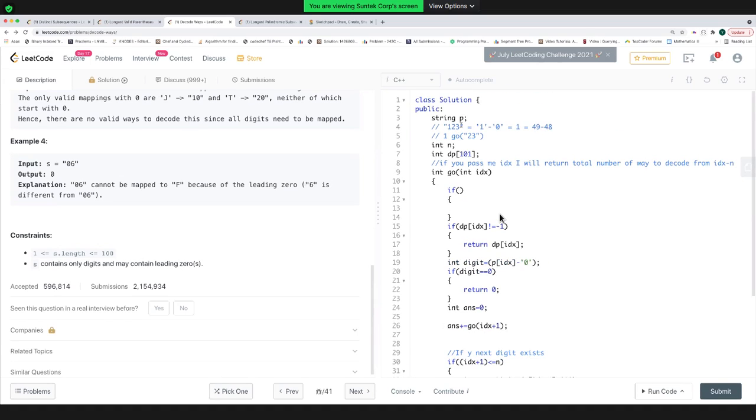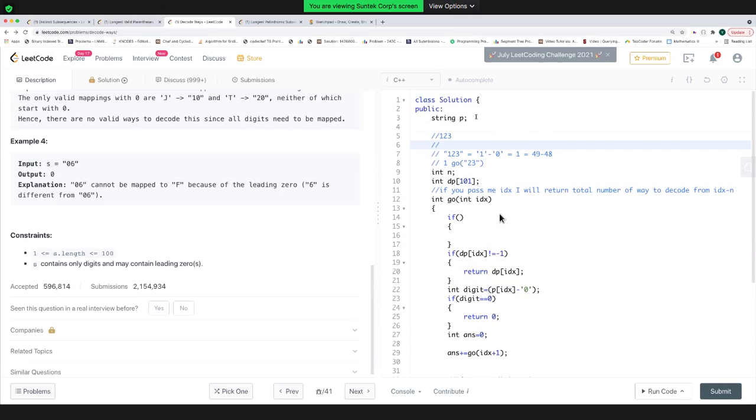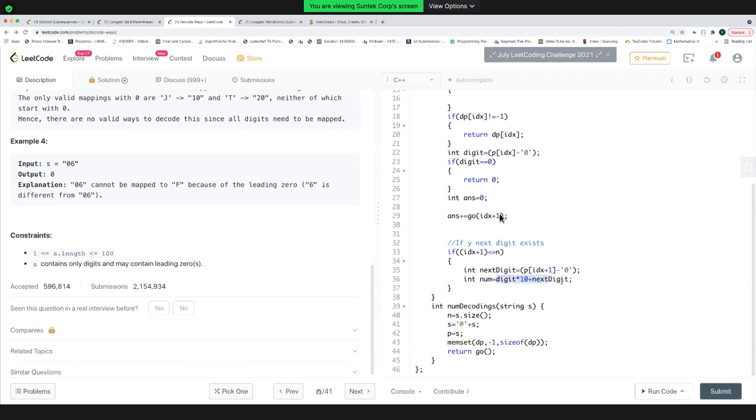So let's say I'm currently at 1, so my digit contains 1. My next digit will contain 2. If I have to concatenate and make 12 out of both of them, I need to do 1 into 10 plus 2. Multiply the previous digit by 10 and add 2.